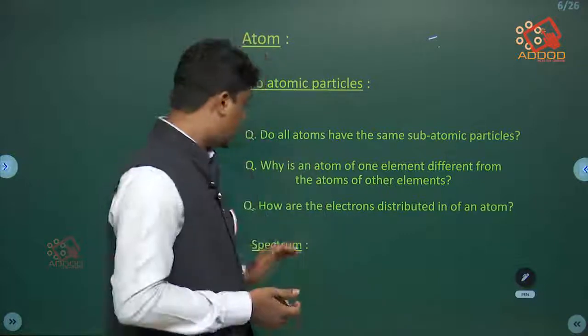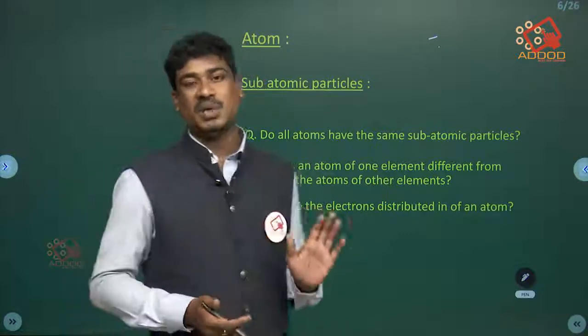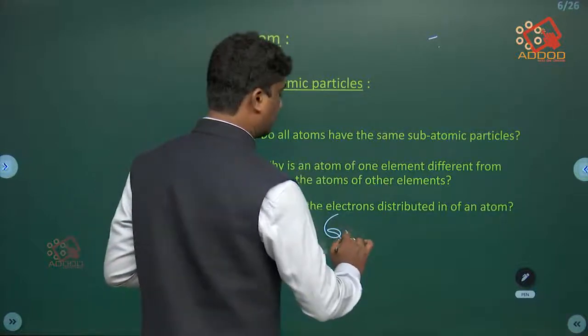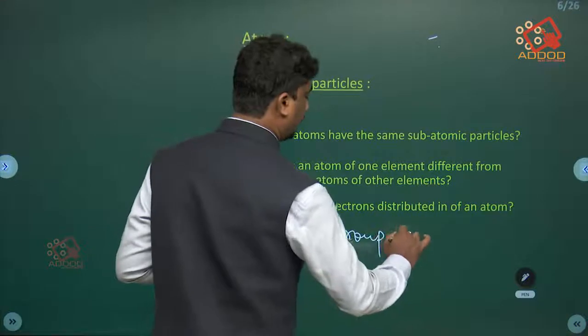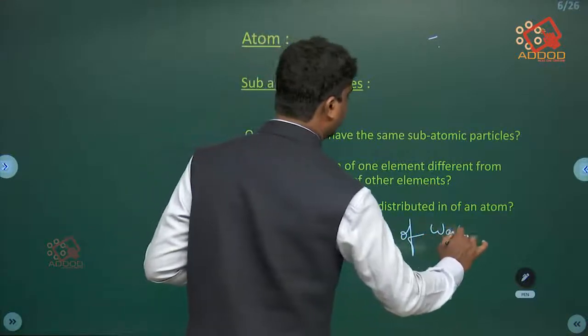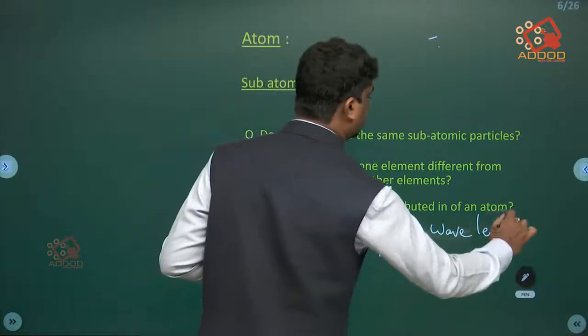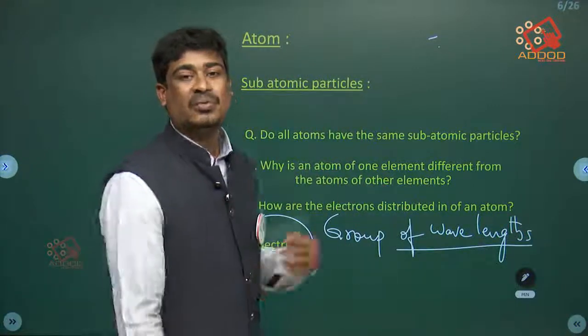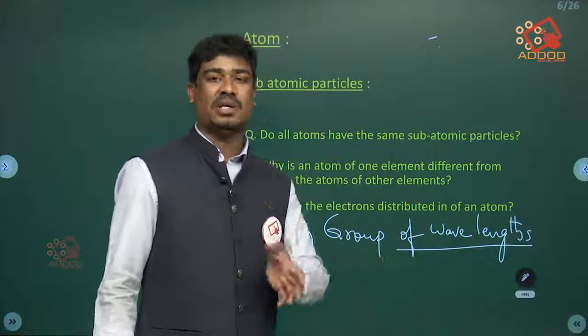So let me start with the title spectrum. What is meant by spectrum? Very simple concept. The group of wavelengths or group of frequencies is called a spectrum.